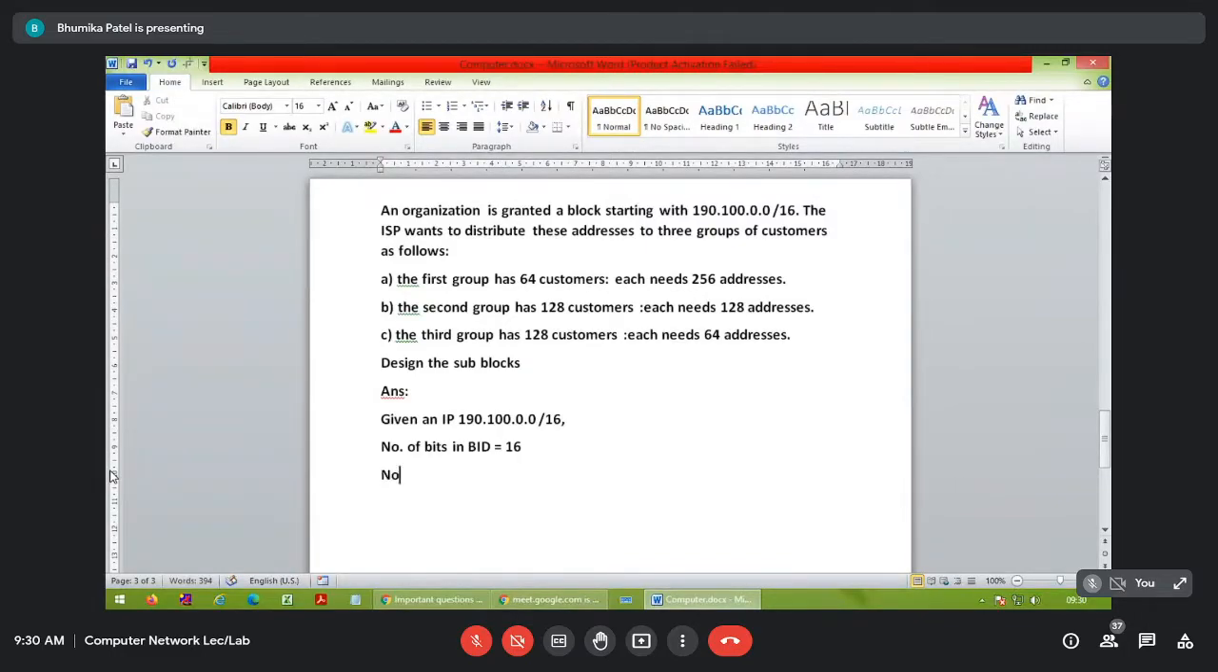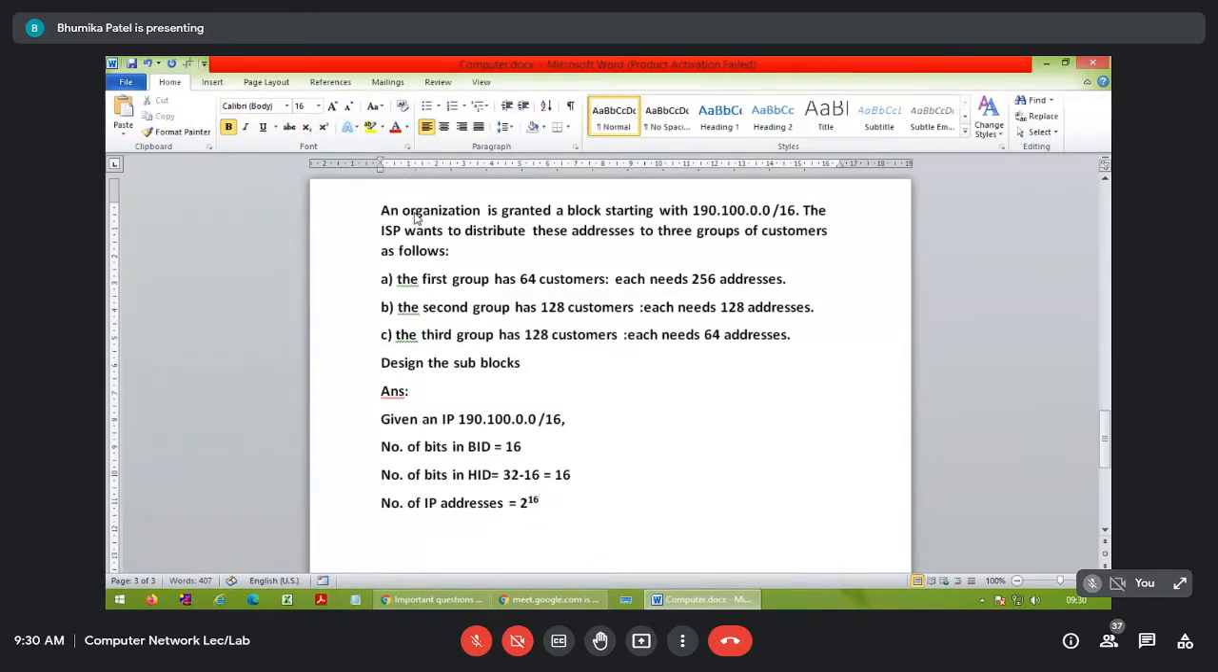Okay, so the number of bits in the host ID will be how many? 32 minus 16, right? The IP address has 32 bits in total, from which we subtract 16 bits. So we have 16 bits for the host ID. So from that we can say the number of IP addresses is 2^16.